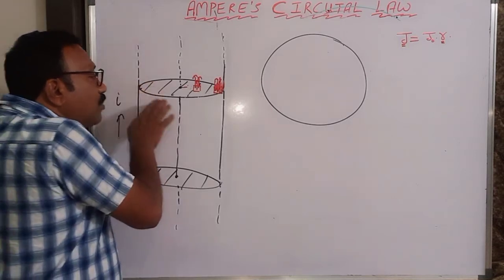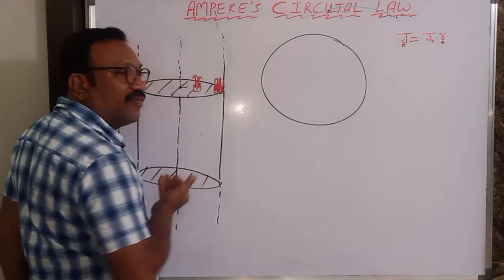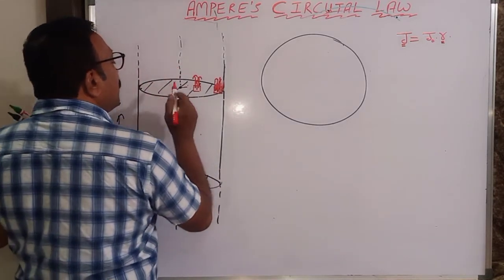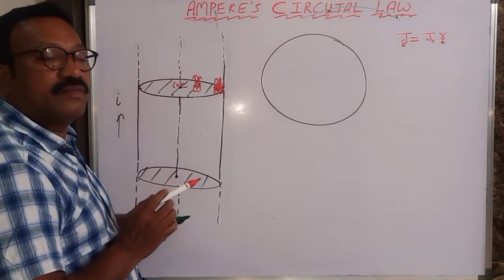As I am going away from this axis, more current is flowing. Therefore, at the axis, current will be zero.